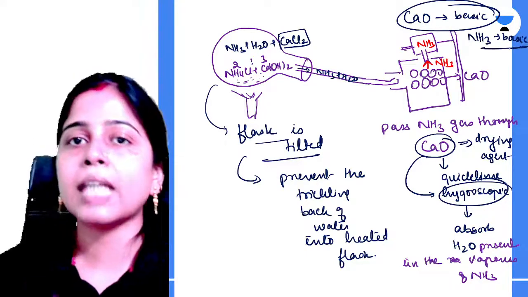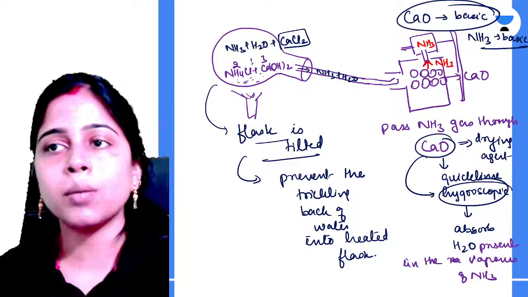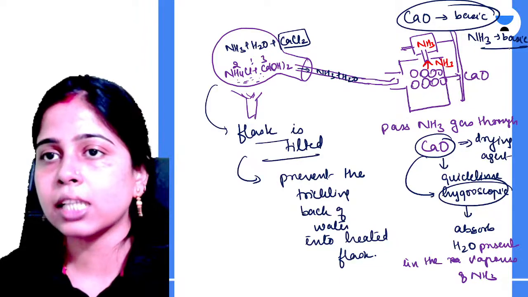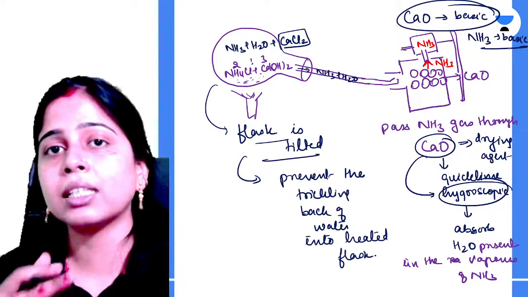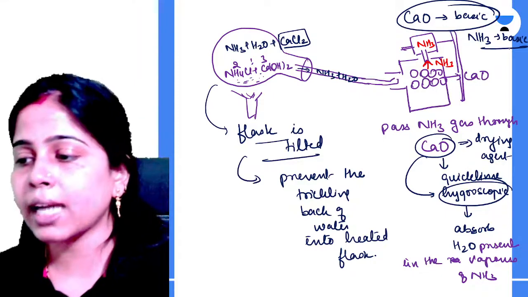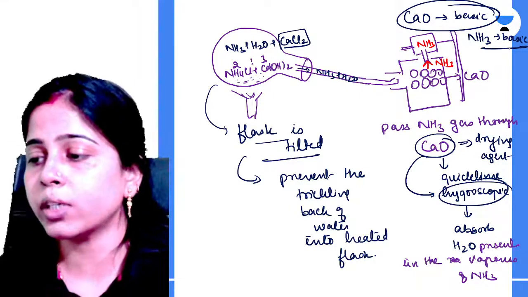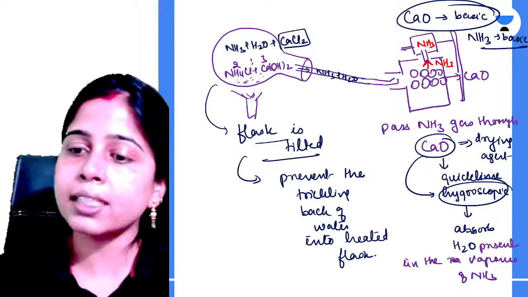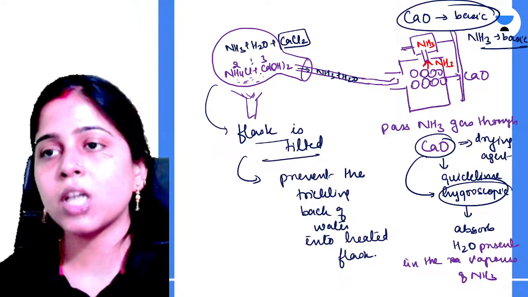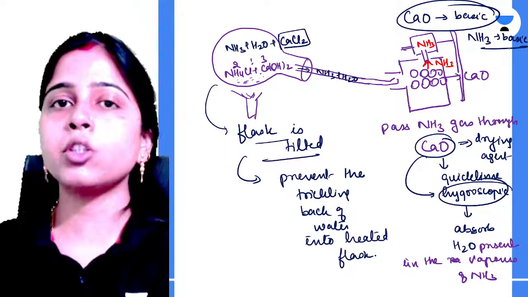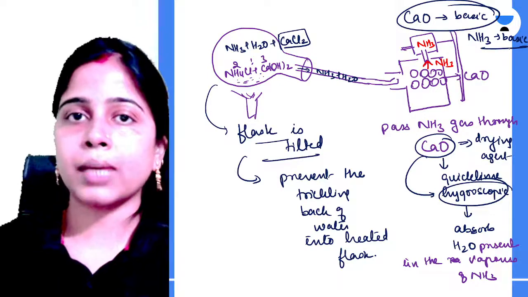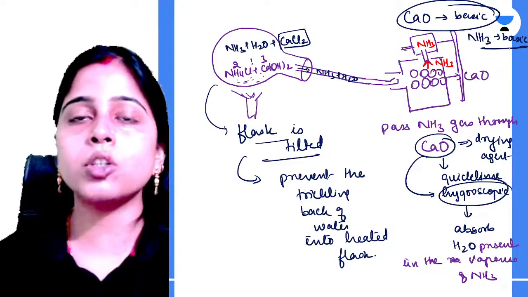So calcium oxide will not react with ammonia, but it will react with other compounds such as sulfuric acid. Yes, absolutely correct, Ankur. Sulfuric acid, phosphorus pentaoxide or calcium chloride would react. So that's why we do not use any other chemical to remove the moisture from the ammonia gas.